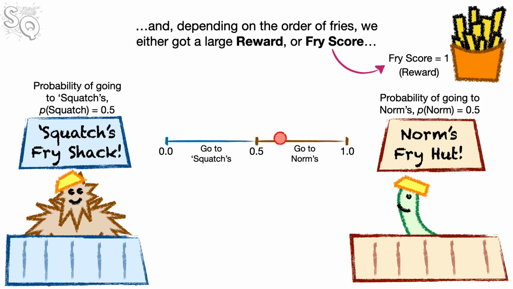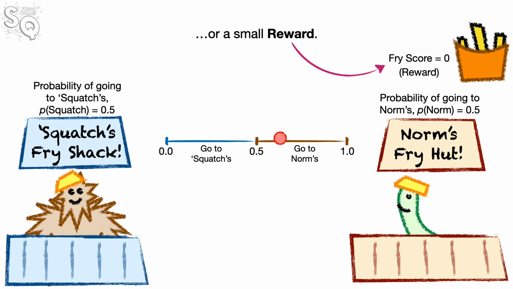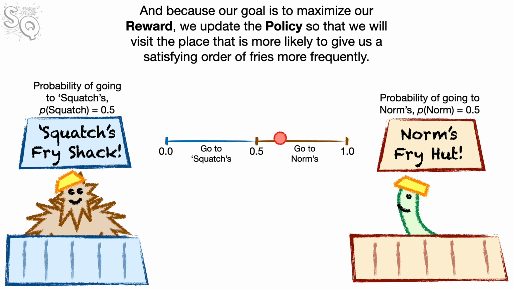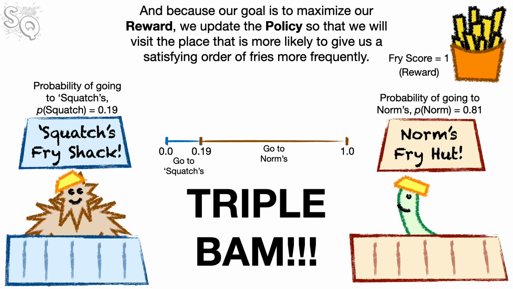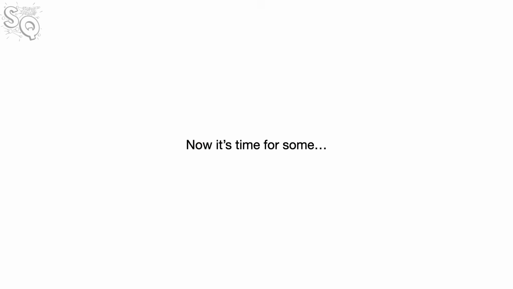And, depending on the order of fries, we either got a large reward or fry score, or a small reward. And because our goal is to maximize our reward, we update the policy so that we will visit the place that is more likely to give us a satisfying order of fries more frequently. Triple bam!